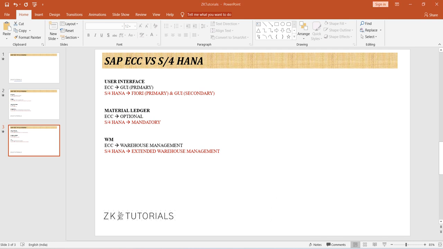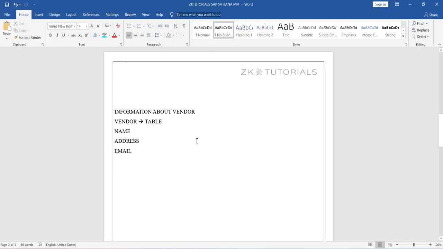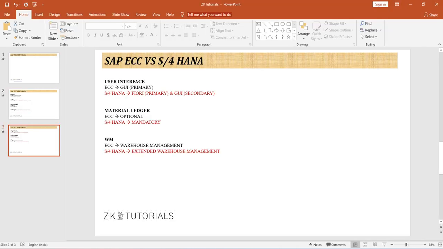Furthermore, we are going to see some detailed information regarding the navigation part and the architecture part. Regarding the other projects, live projects and implementation methodologies, we are going to cover these in the nearby sessions. I hope this session is very clear for you, and I think you will get some value from it. This is all about SAP ECC versus S4HANA, the differences. We can see some more differences technically when we go into the system and see the flow. That will be very easy for you to understand.